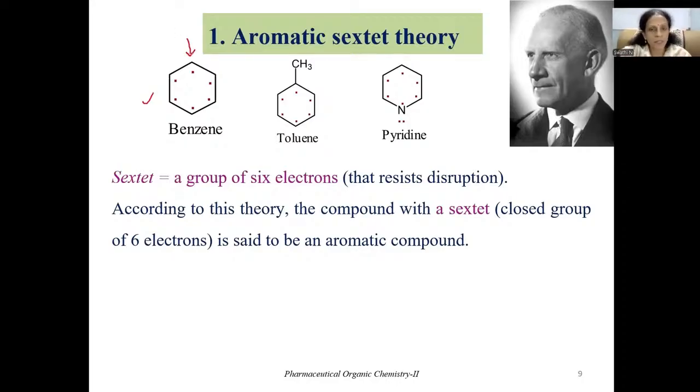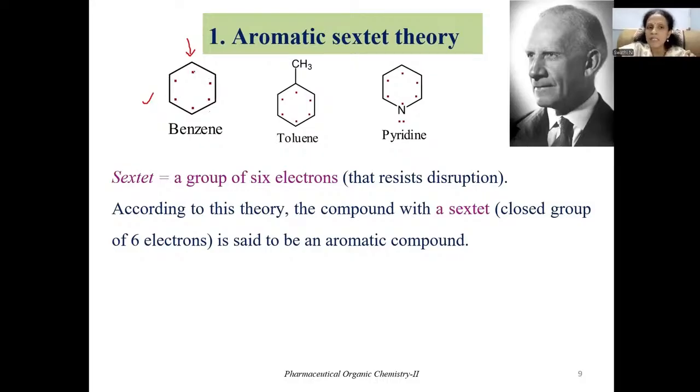As I mentioned under the orbital structure of benzene, each carbon is in sp2 hybridization state. So 2 out of 3 sp2 hybrid orbitals will be overlapping with the neighboring carbon atoms. That is how neighboring carbon atoms are bonded with each other. While the third sp2 hybrid orbital overlaps with the s orbital of hydrogen. That is how C-H bonds are formed. In addition to these three sp2 hybrid orbitals, each carbon has one p orbital. So those p electrons are shown here. Instead of showing the overlapping, the p electrons as such are shown at each carbon.